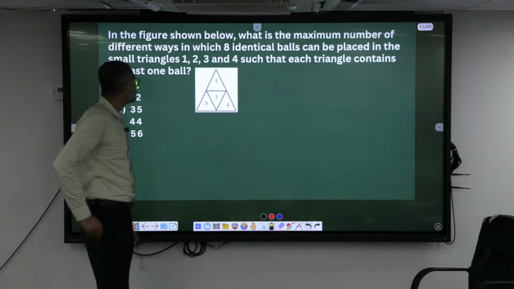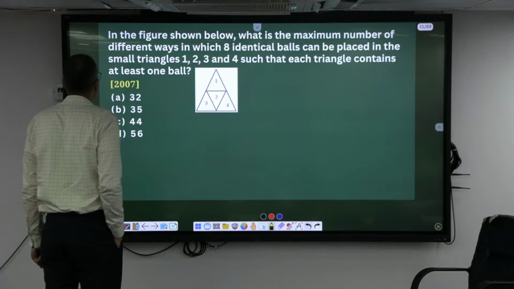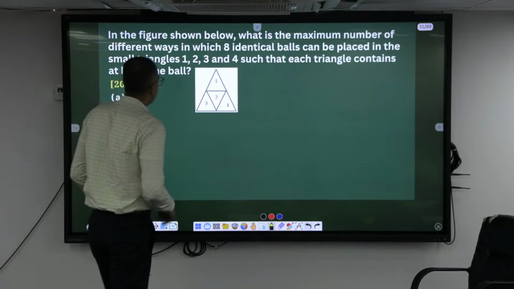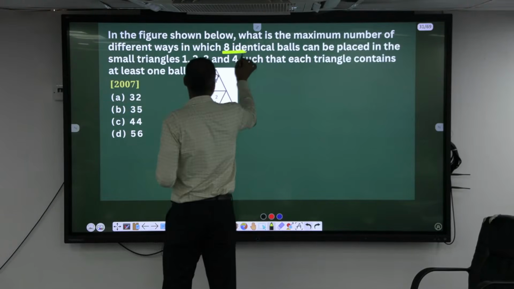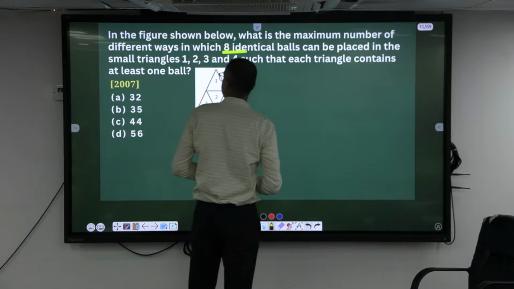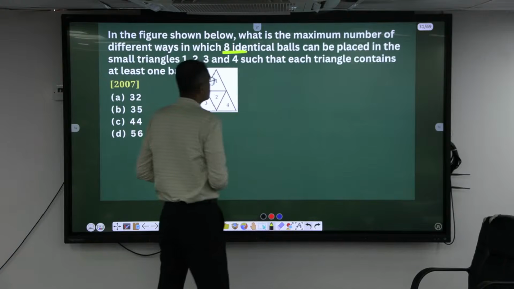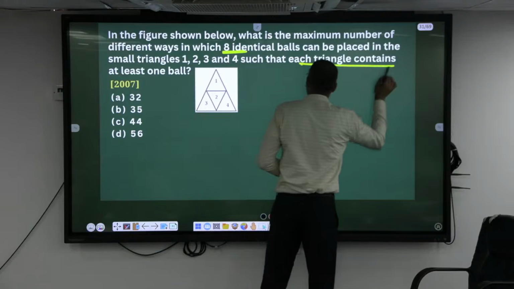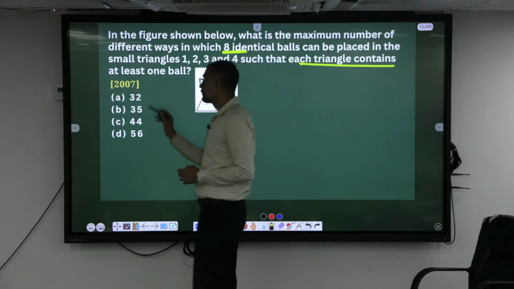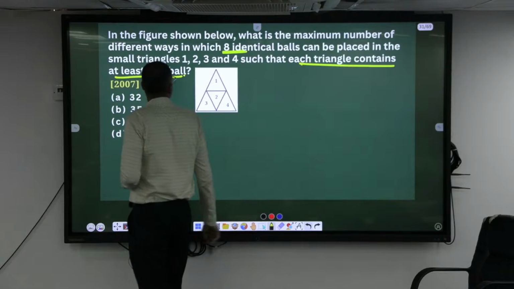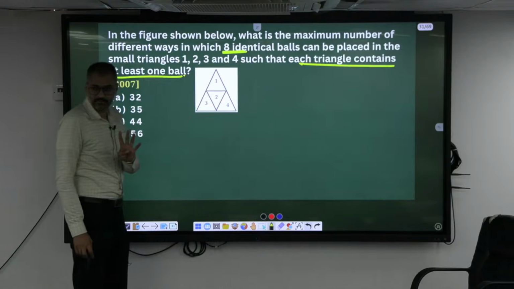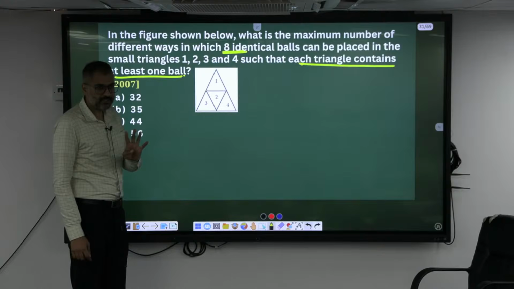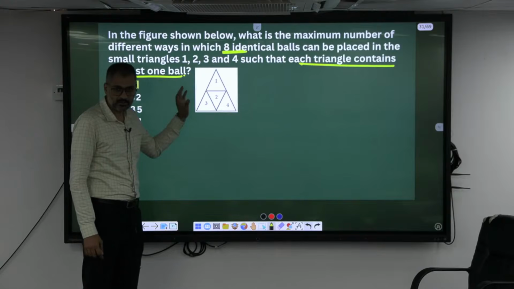Similarly, placing the balls in different ways. How many ways can 8 identical balls be placed in the small triangles 1, 2, 3, 4 such that each triangle contains at least 1 ball? 8 balls, 4 triangles. You can place more than 1 ball in any of the smaller triangles also.